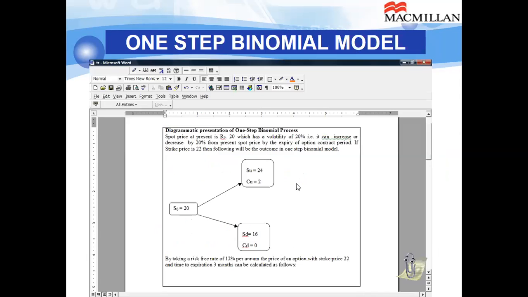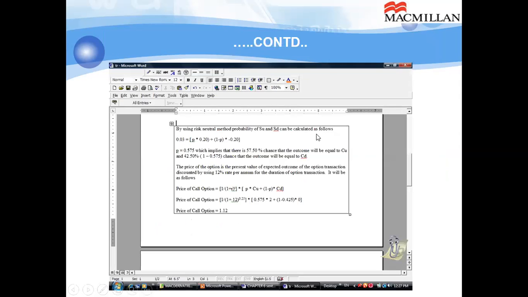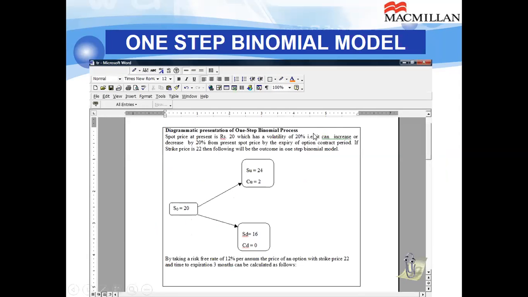Now let us quickly have a look at the one-step binomial model. The same thing can be applied in the one-step binomial model. It is nothing but a graphic presentation of the binomial risk neutral method, which we have discussed in the previous class. Only thing is that I'm showing you the calculation of CU and CD on a graph.